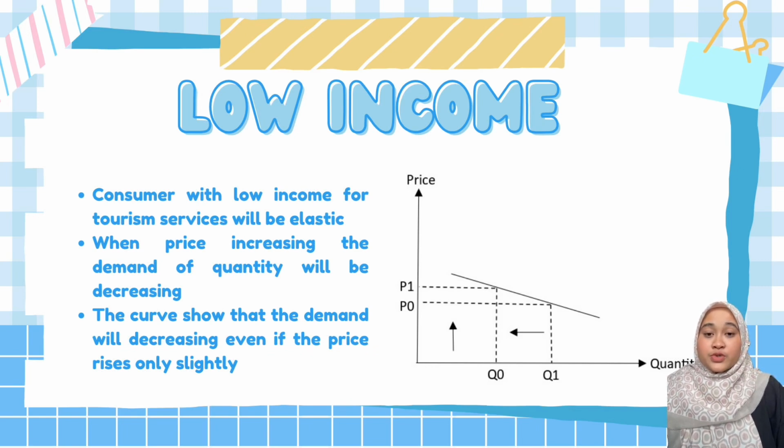Consumers with low income for tourism services will be elastic because when the price increases, the quantity demanded will decrease. For example, when a family's household income increases, it affects the price elasticity of demand. With more disposable income, the family becomes less sensitive to price change for their vacation. Even if the prices for their preferred tourist services, such as flights, hotels, or tours, rise slightly, they are likely to proceed with their plans.